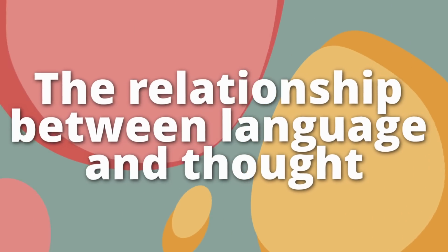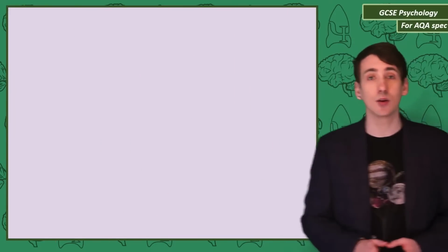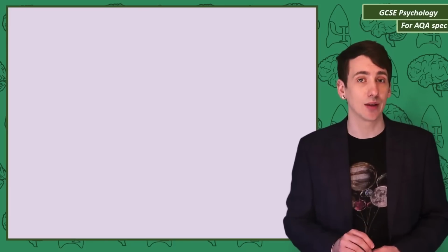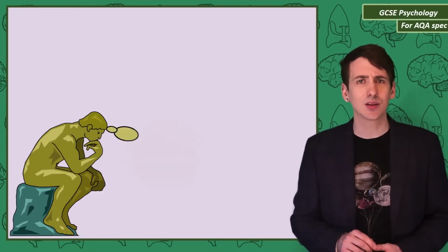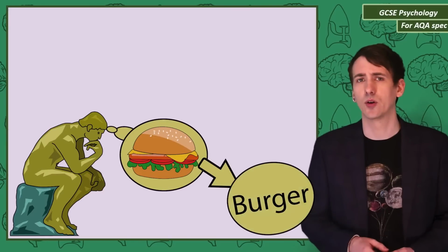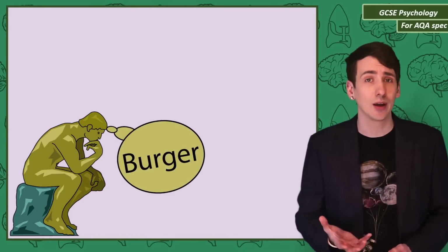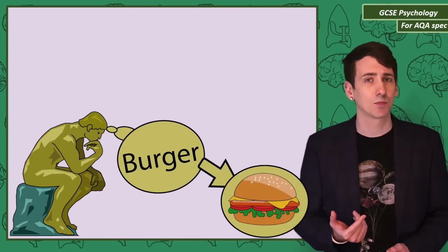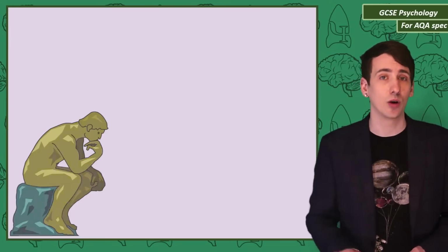The relationship between language and thought. In this video, we're going to be considering two competing theories about the relationship between language and the thoughts that language represents. And it's an interesting chicken and egg question. Do I actually know what an object or idea is if I don't have the word for it? Or on the other hand, can I actually use a word properly without knowing the concept it's based on? So faced with that problem, what comes first, the ideas or the words?